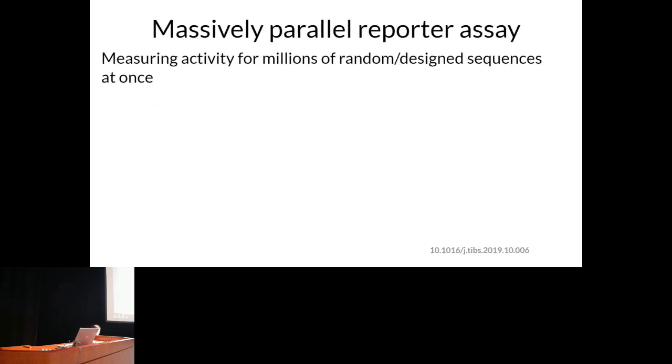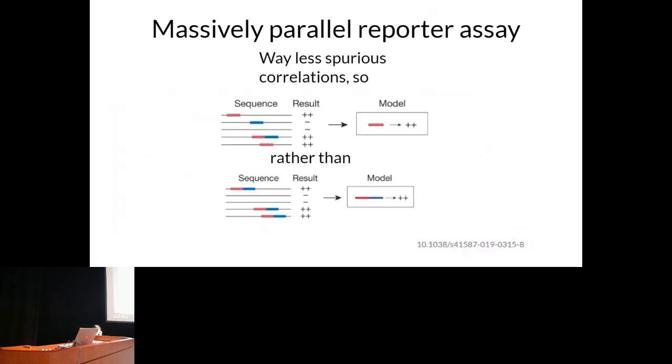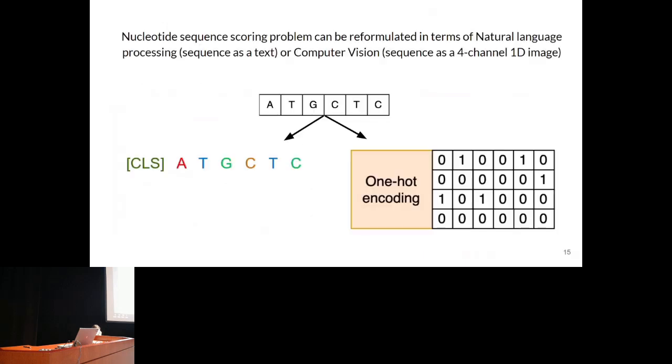One of the possible solutions for this problem is using data from massively parallel reporter assays, allowing us to measure the effect on expression of thousands and millions of random or specially designed nucleotide sequences. And actually, this data can be easily constructed in a way that makes it easy for a model to learn causal dependencies. So now our aim is to create a modern model to process such data.